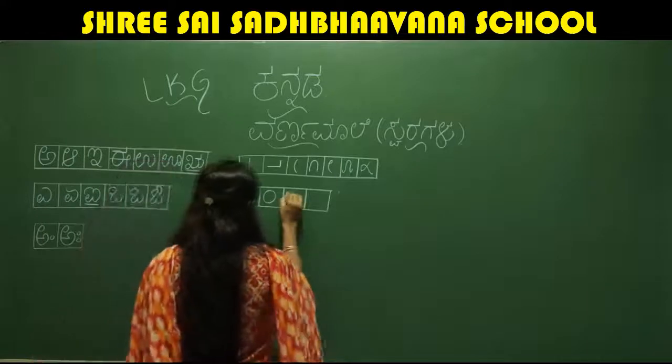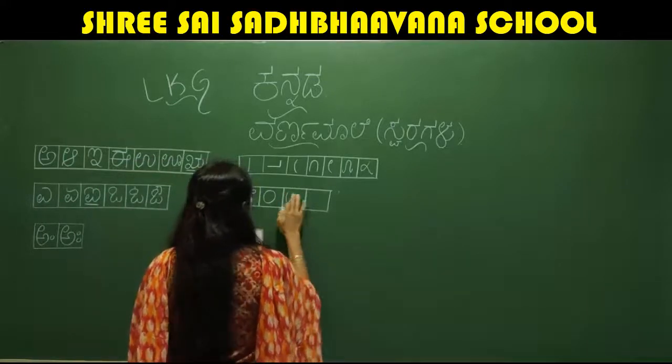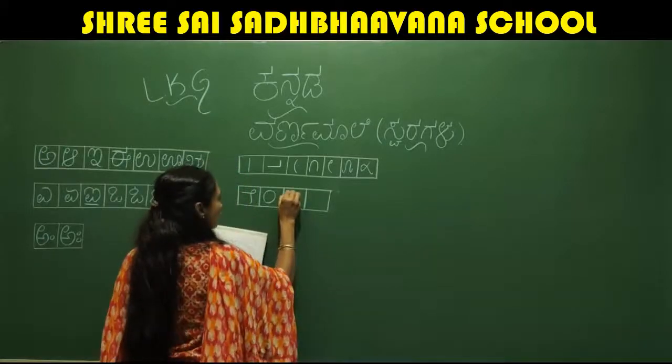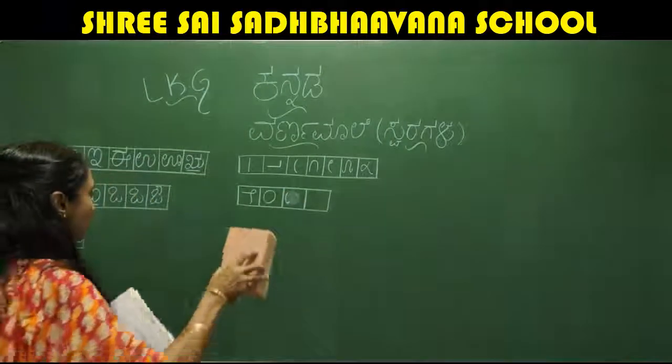Then one more we have is this. Sorry, not like that. See, look at here. It should come down. I'll show you once again how to write that.